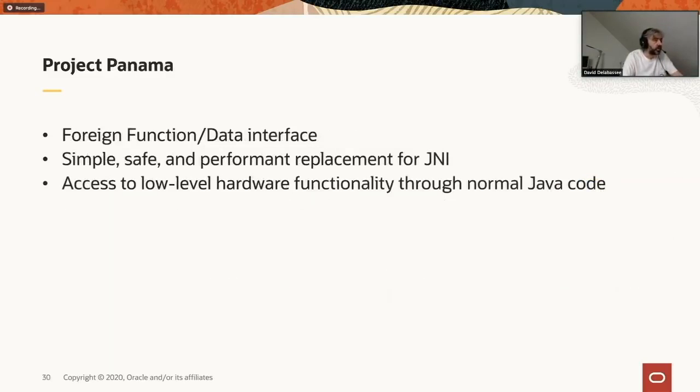So another large project is Panama. The goal of Panama is basically to enrich the interaction between the Java virtual machine and foreign native code. Historically, we had JNI for that, the Java Native Interface, but JNI was specifically designed in the early days to be, I would say, not friendly to use. We want to provide an alternative to JNI where it is easy, safe, and efficient to use native code from Java.